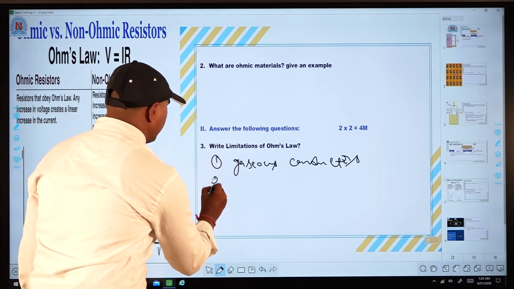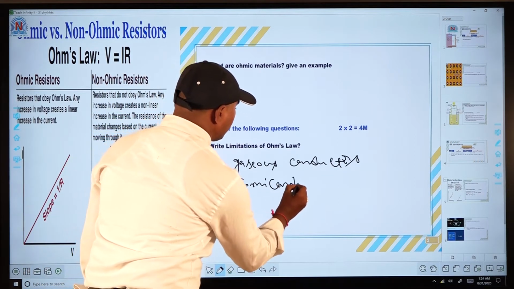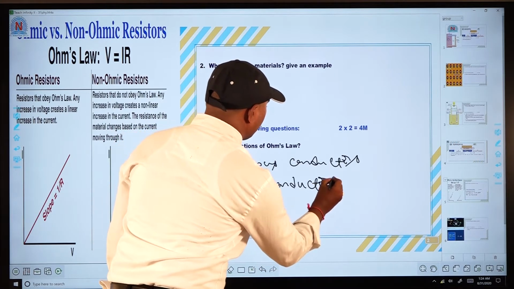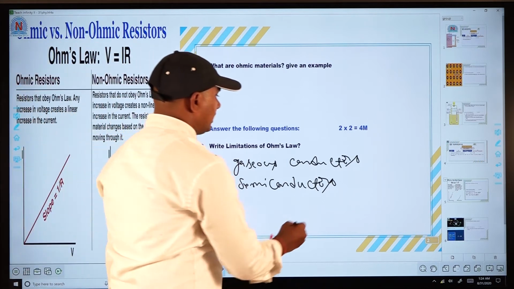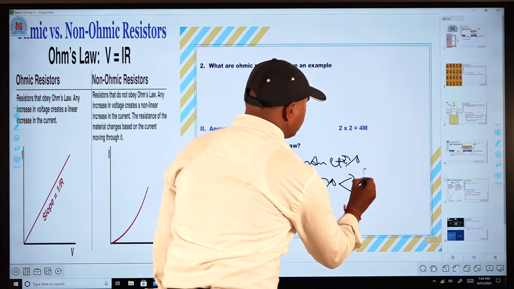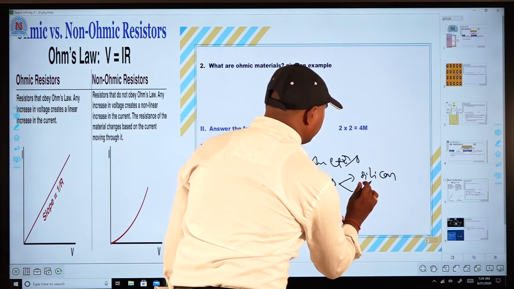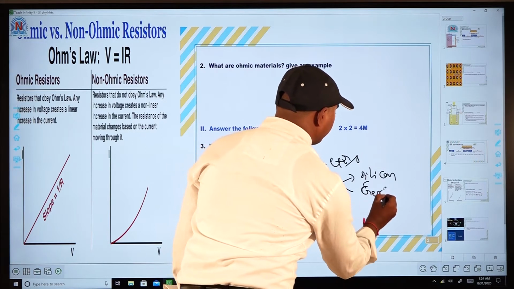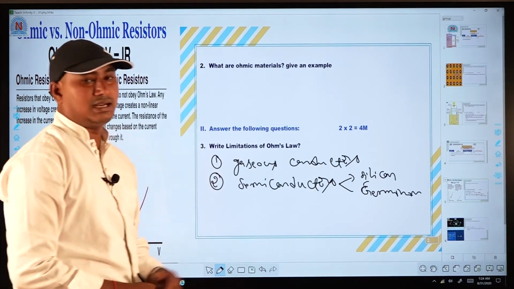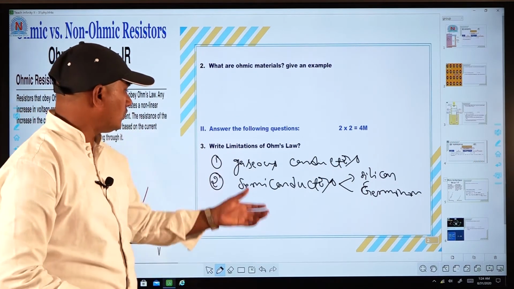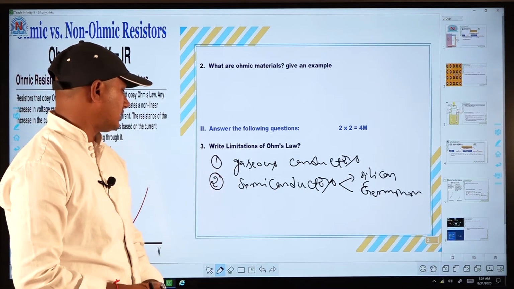And the second one is semiconductors. Even the semiconductors do not obey Ohm's law, especially silicon and germanium. So in semiconductors and gaseous conductors, these two conductors do not follow Ohm's law. These two are the limitations of Ohm's law.